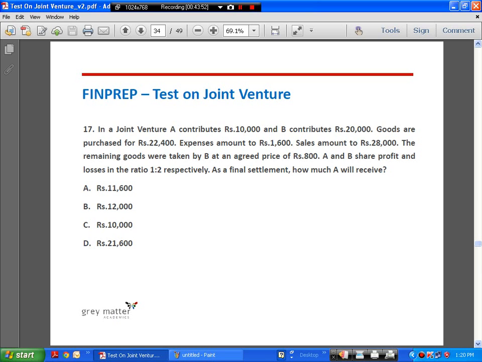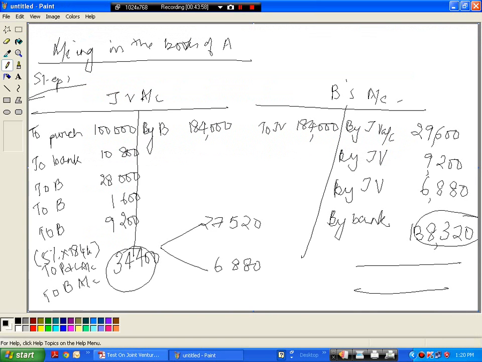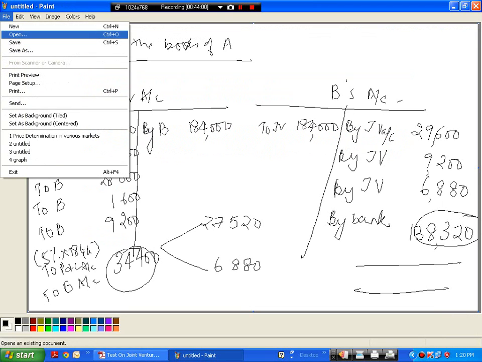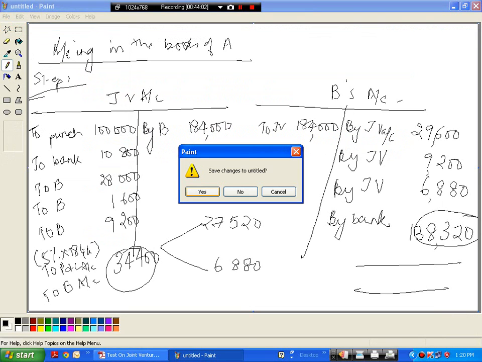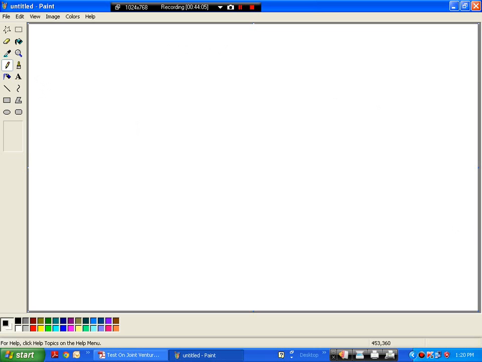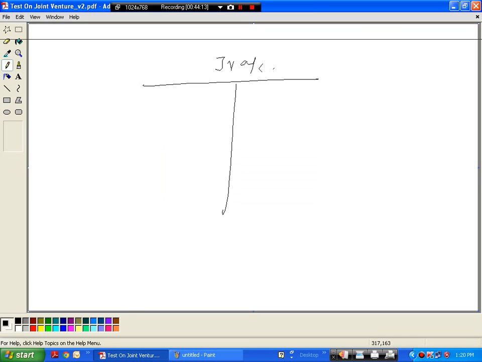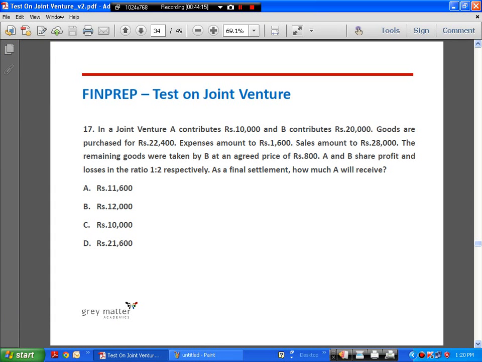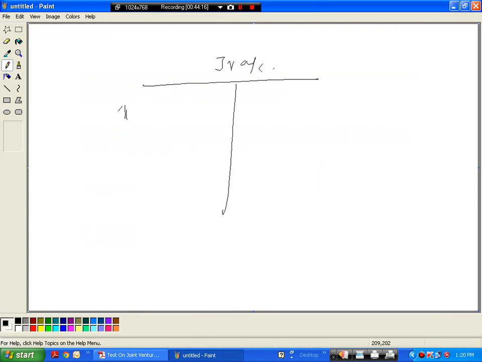Okay, so here again, our first step is to find out the profit. Right, let's find out the profit. Just open the JV account. Right, so it's a simple problem. JV account, right, goods are purchased for 22,400, so to purchases 22,400.